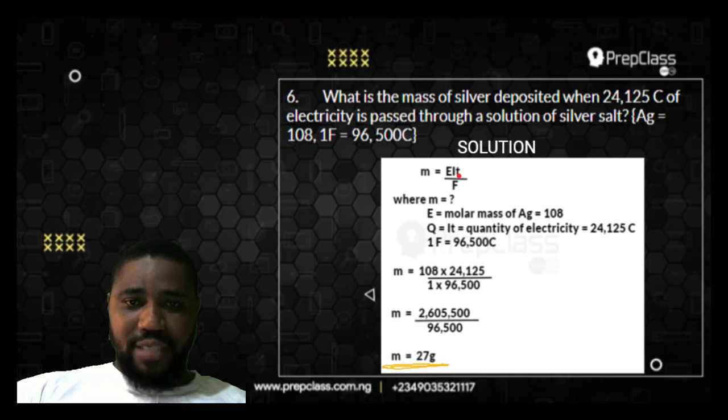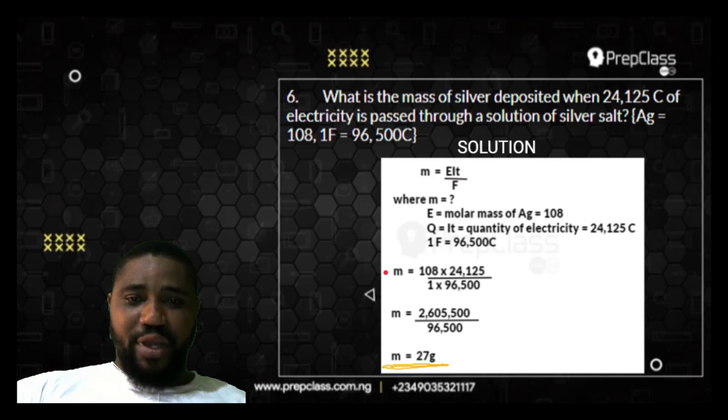In your SS1 chemistry, quantity of electricity is equal to I times T. I represents the current of electricity in amperes, and T is the time in seconds. So that's why I use M is EIT over Farad. In a nutshell, I can say M is equal to EQ over Farad. That's M is equal to molar mass times quantity of electricity, which is current times time, or Q, given in coulombs, all over Farad.